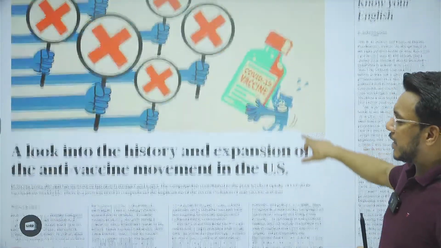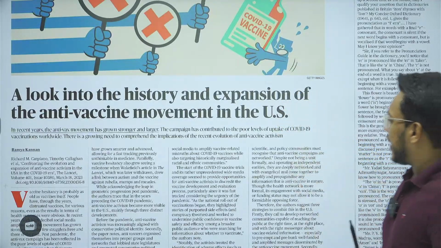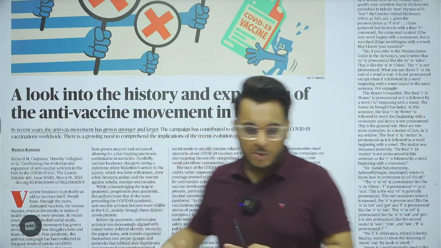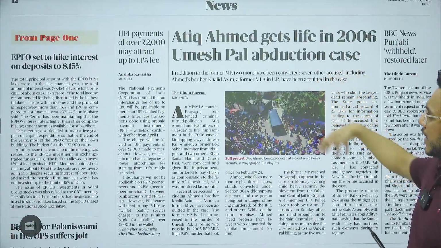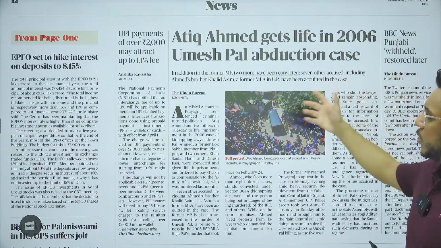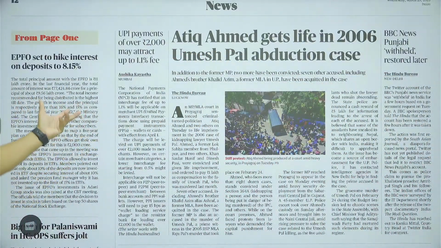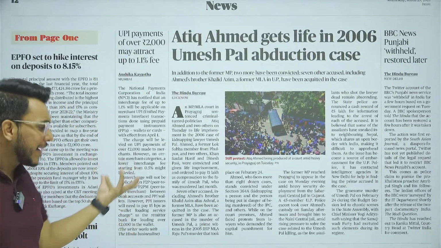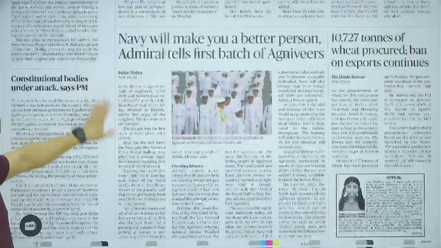Then this is the article, a look into the history and expansion of the anti-vaccine movement in the US. So guys, in the US there is a group which advocates against vaccines, the anti-vaxxers, who don't support vaccination. That history is being talked about here. Again, we don't have much relevant material here. UPI payment of 2000 may attract up to 1.1% of fees. This is being said. However, it might discourage digital payments.